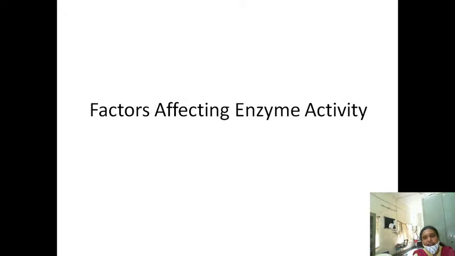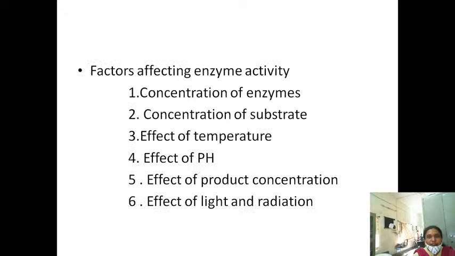So this rate of the enzyme activity depends upon many factors. The main factors which affect the rate of the enzyme activity are the concentration of the enzymes, the concentration of the substrate, the temperature of the surroundings, and even the pH of the medium, and the effect of the product concentration, and the effect of light and radiation.